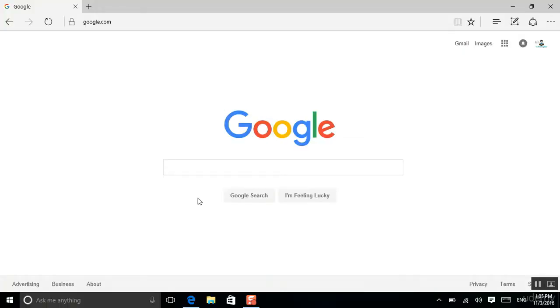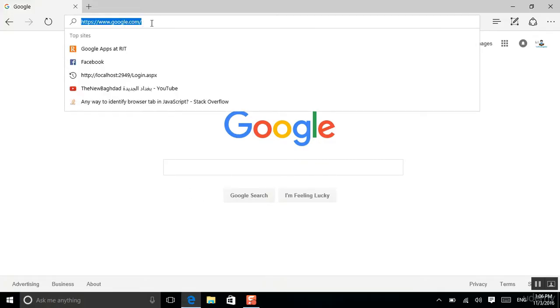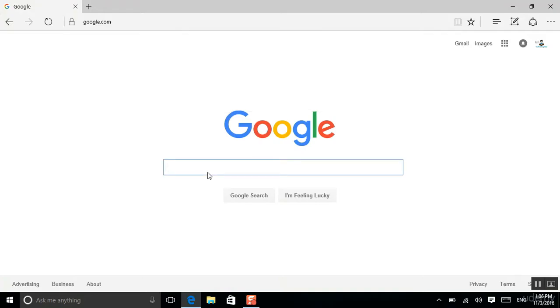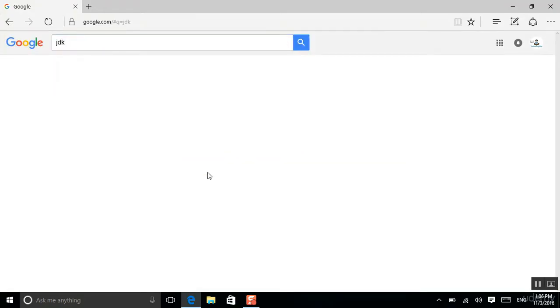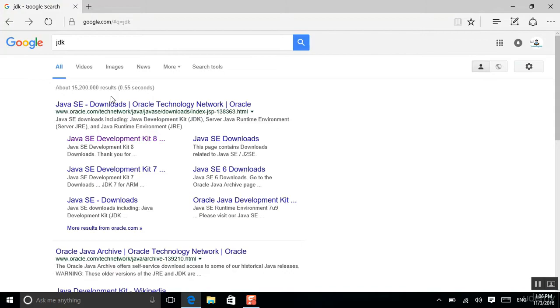Let me first start by installing the JDK. So what does JDK mean? Whenever you want to work with Java, you have to install the JDK on your computer, because the JDK has all the libraries that will be used by your Java app. So to get started with the JDK, just open Google and look for JDK. Whatever your operating system is, make sure you are on this website and click on this one.